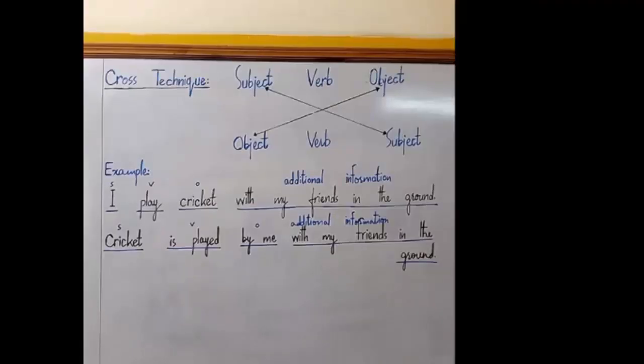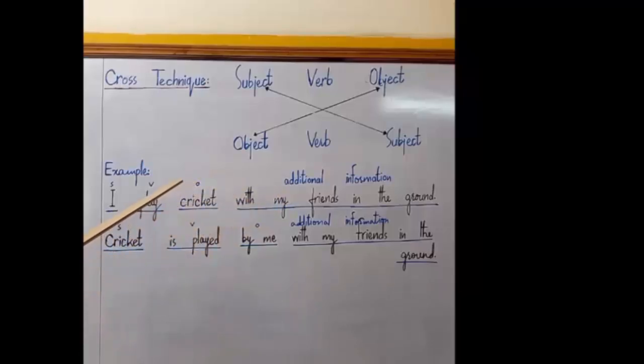Now we can further see with the help of example here how we can apply cross technique on an active sentence while converting into passive sentence. I play cricket with my friends in the ground. As I told you earlier, I is the subject here, play is the verb, and cricket is an object. While with my friends in the ground is additional information, so we make no changes in additional information.